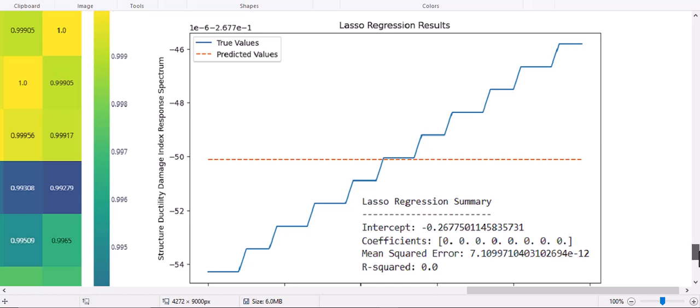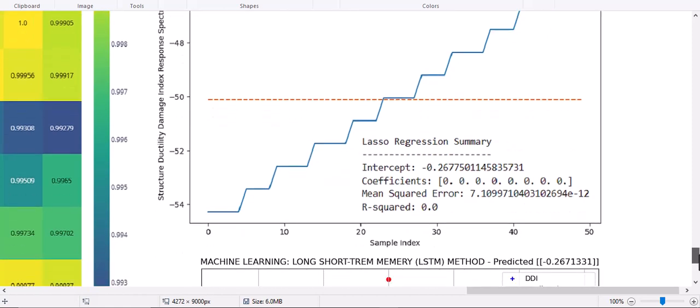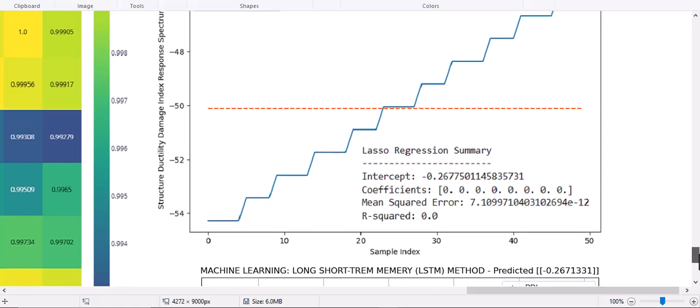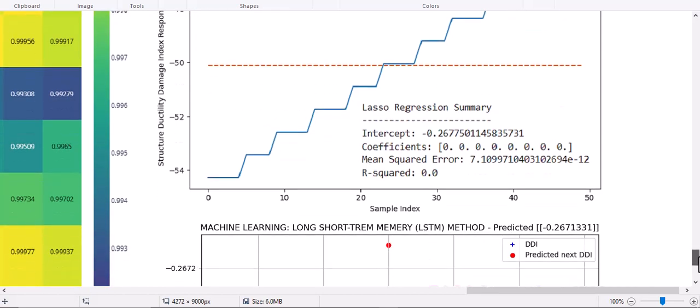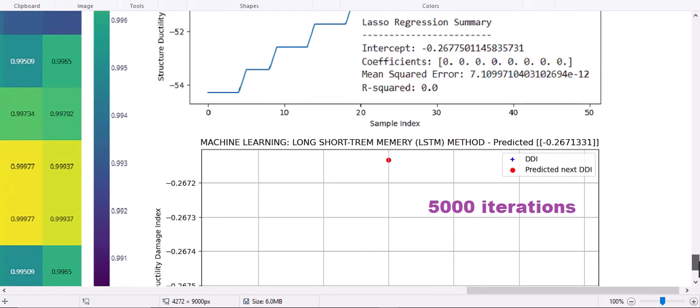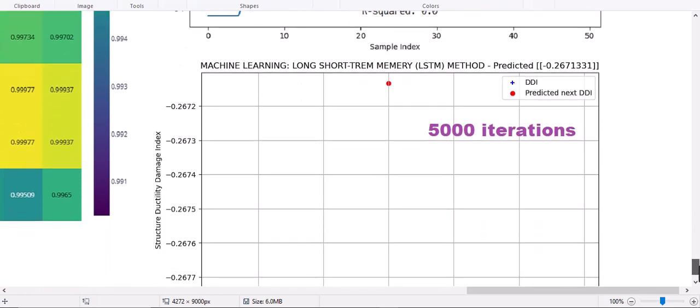And we use also lasso regression for predicting the structural ductility damage index. So it is not very good R-squared, so lasso in this analysis is not a very efficient method for predicting the value.